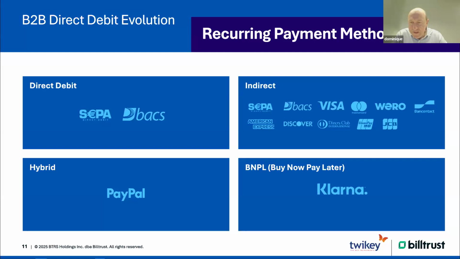From our perspective, we consider PayPal also as a perfect recurrent payment model. But what you have to know is that the PayPal transaction, but also a Visa or MasterCard transaction, at the end, it's still a direct debit. So you saw the prices there, about 5 cents or 10 cents, depending on the country. Well, you have to know that PayPal is the biggest direct debit player in Germany because they collect all their PayPal amounts with direct debit at the end. But they pay an extra premium price because of the extra service they offer.